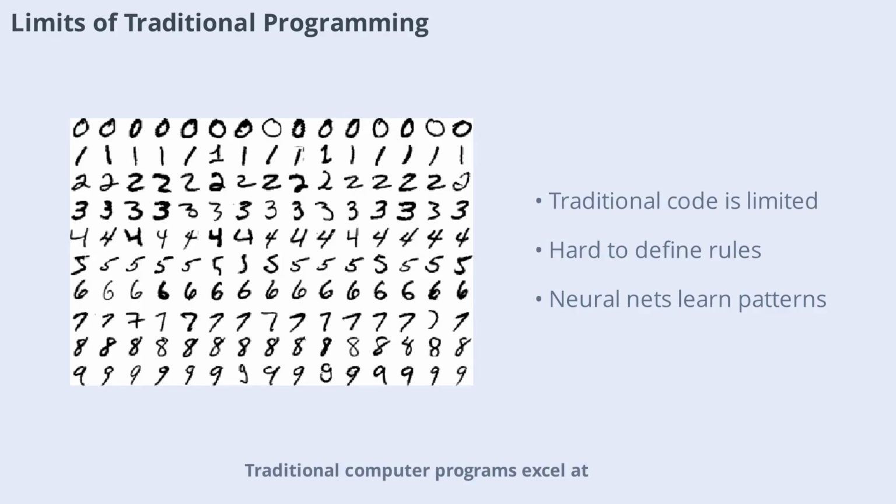Traditional computer programs excel at arithmetic and following explicit instructions, but they struggle with tasks like handwriting recognition or speech comprehension. These problems are hard to solve with fixed rules because they require flexibility and learning from experience. Neural networks overcome these limitations by learning directly from data, enabling breakthroughs in areas where traditional programming falls short.